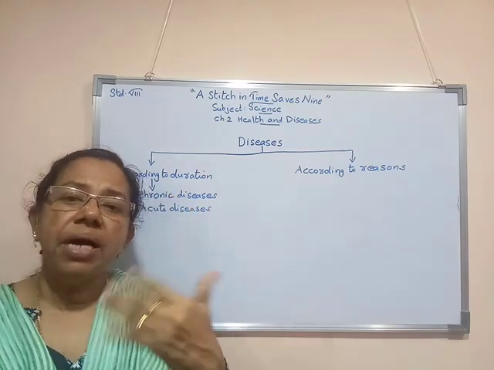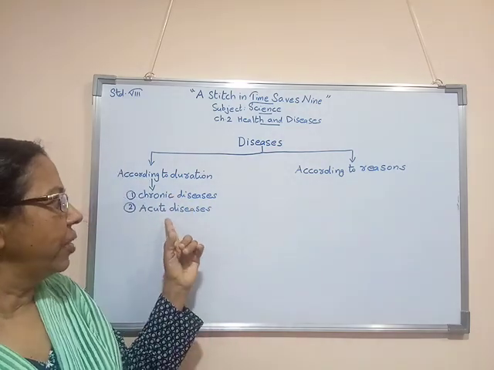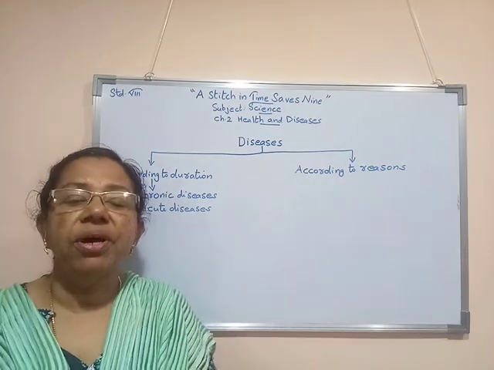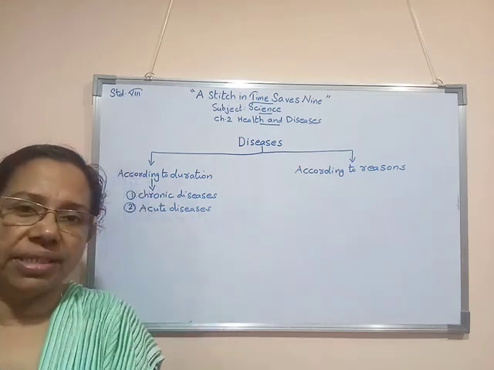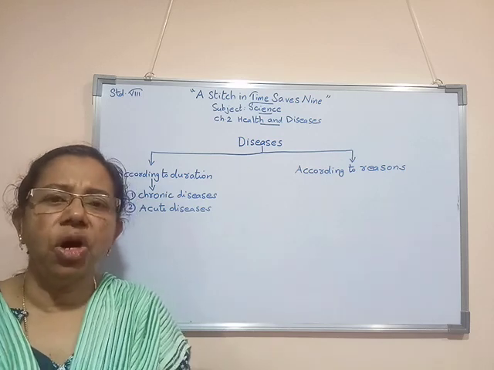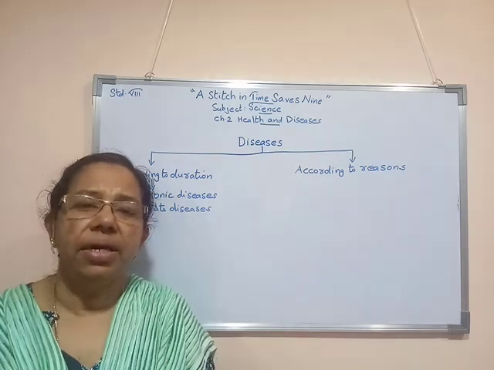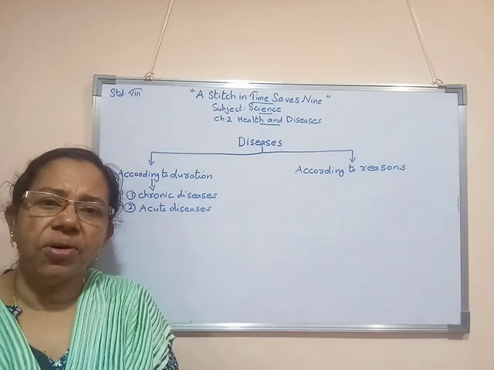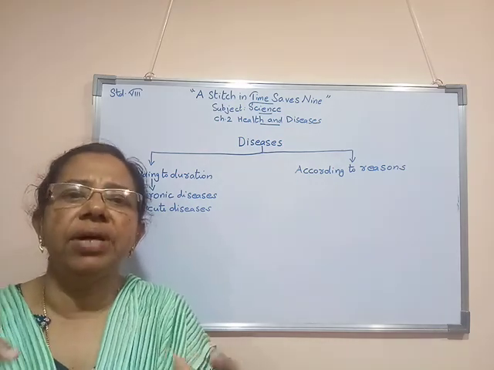At the same time, the other type of disease is known as acute diseases. What is the speciality of acute diseases? They take very little time for curing. A normal cold or normal fever is like that. For all these, if we take a tablet, we get cured.